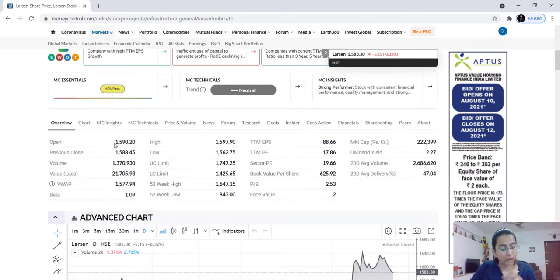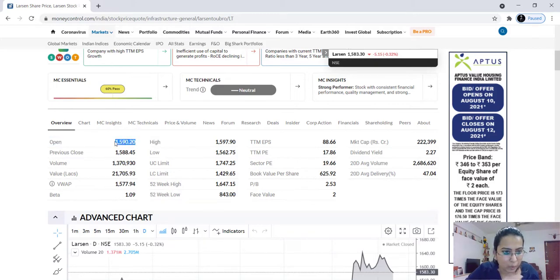So after market orders are the orders that you place after the market hours, like after 3:30. Whether you can do that and how you do that, I will cover in my later lectures. But first understand this simple concept: there are orders which are placed after market hours, so there is demand for this particular share, right? The demand increases the share price. So when it opens the next day in the share market, it opens at a higher price.